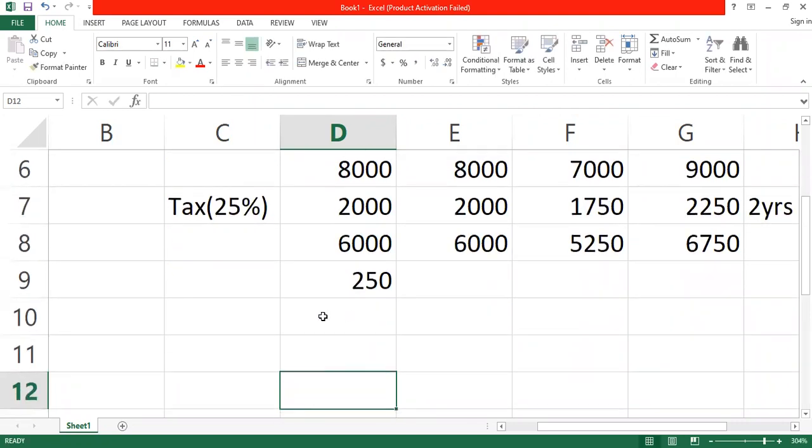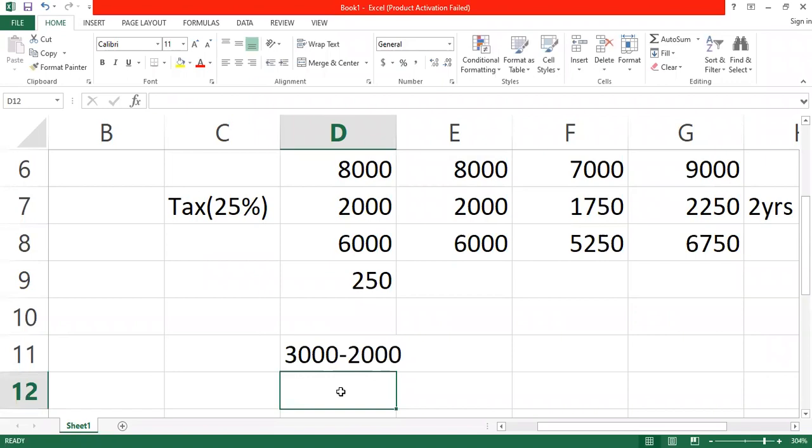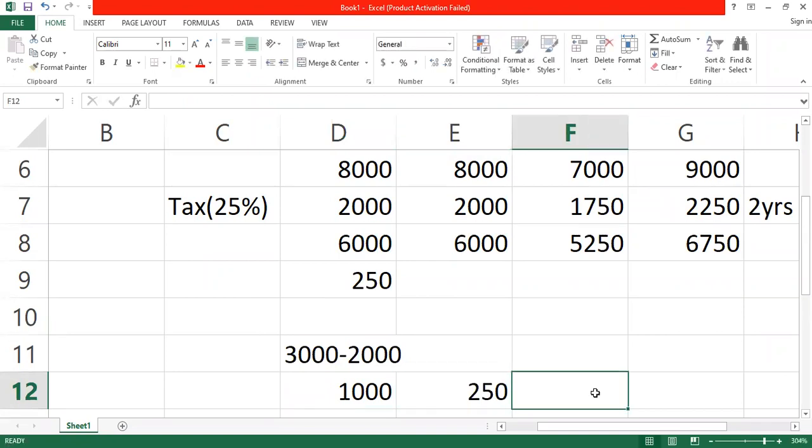Yeah. All right. So you can see that the difference between the depreciation and the capital allowance is what? The difference between the depreciation and capital allowance is what? 1,000. Is 1,000. If you apply tax rate on it, what are you getting? 250. This 250 is what we call the deferred tax.